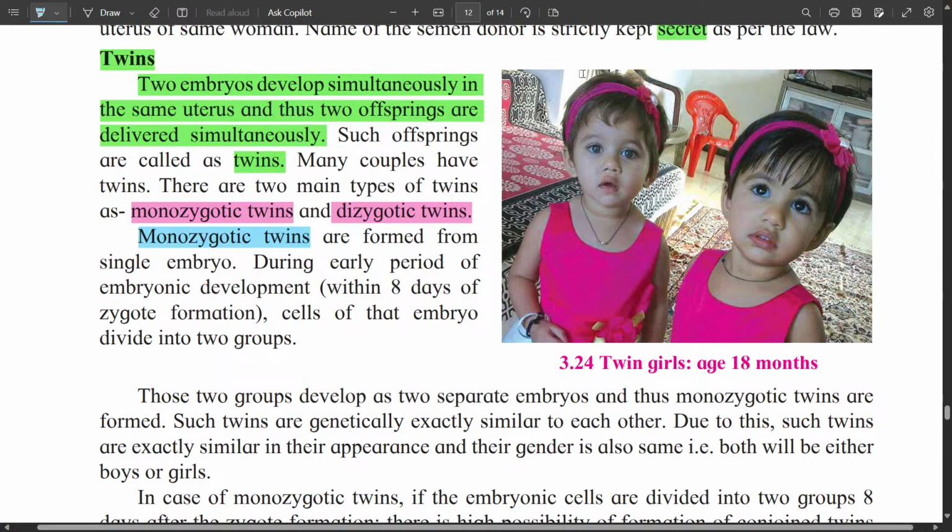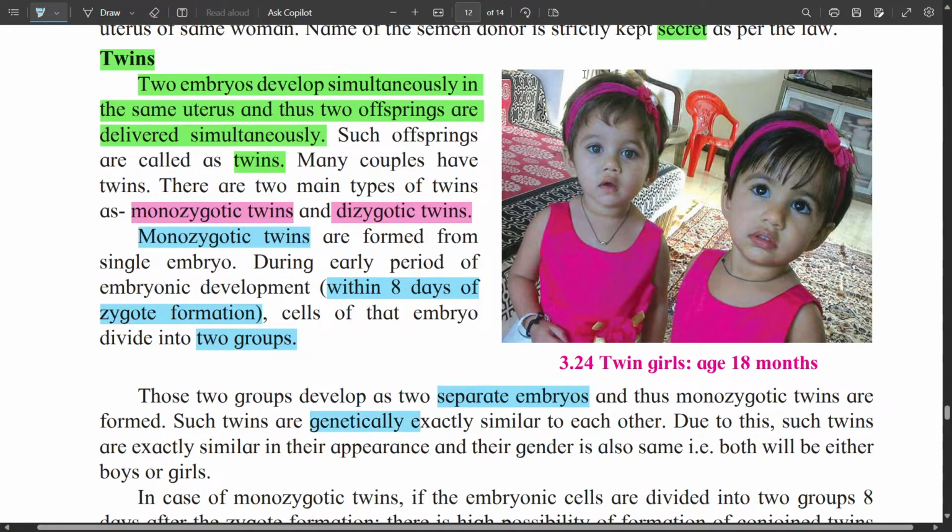During the early period of embryonic development, within 8 days of zygote formation, the cells of the embryo divide into two groups. That means they have the same DNA, the same chromosomes, hence they look exactly like each other, and the gender of both babies is also the same. These two groups develop as two separate embryos, and thus monozygotic twins are formed.